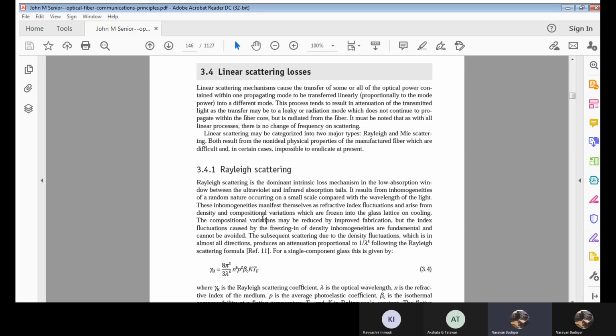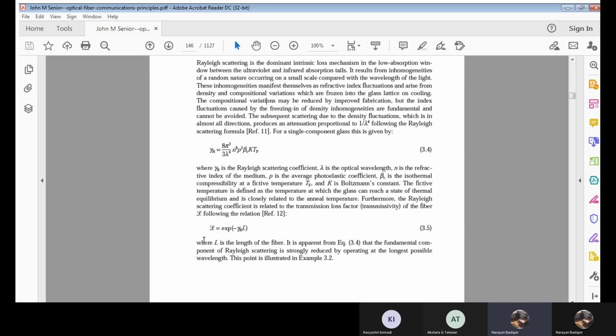Next, the Rayleigh scattering coefficient is related to a loss factor, that is transmissivity, given by a symbol like L. You can observe this equation: it is given by e raised to minus gamma R L, where gamma R is the Rayleigh scattering coefficient and L is the length of the fiber.